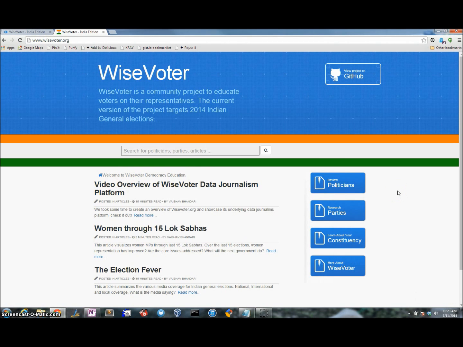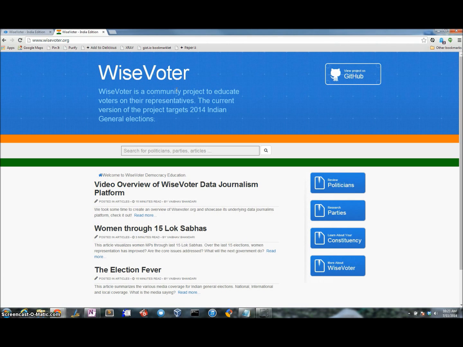Great. So we did a worldwide tour of wisevoter.org. We are hoping to curate more content on this website and encourage journalists to contribute. And perhaps wisevoter.org could be used for state or city elections in India, or a new country added on its voter education initiative.